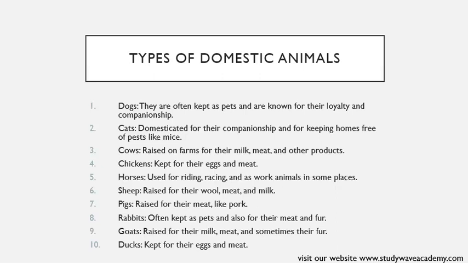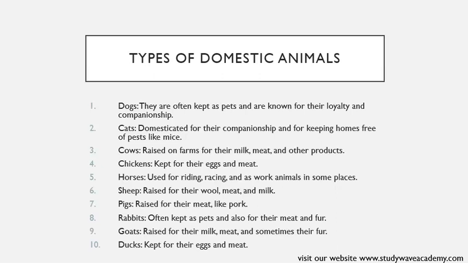Chickens. Kept for their eggs and meat. Horses. Used for riding, racing, and as work animals in some places. Sheep. Raised for their wool, meat, and milk. Pigs. Raised for their meat, like pork. Rabbits. Often kept as pets and also for their meat and fur.